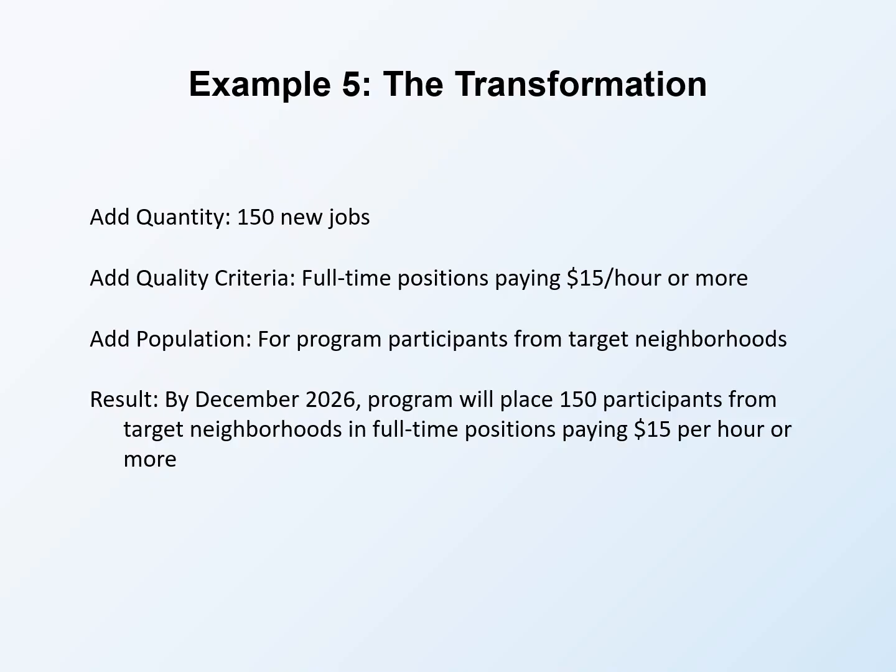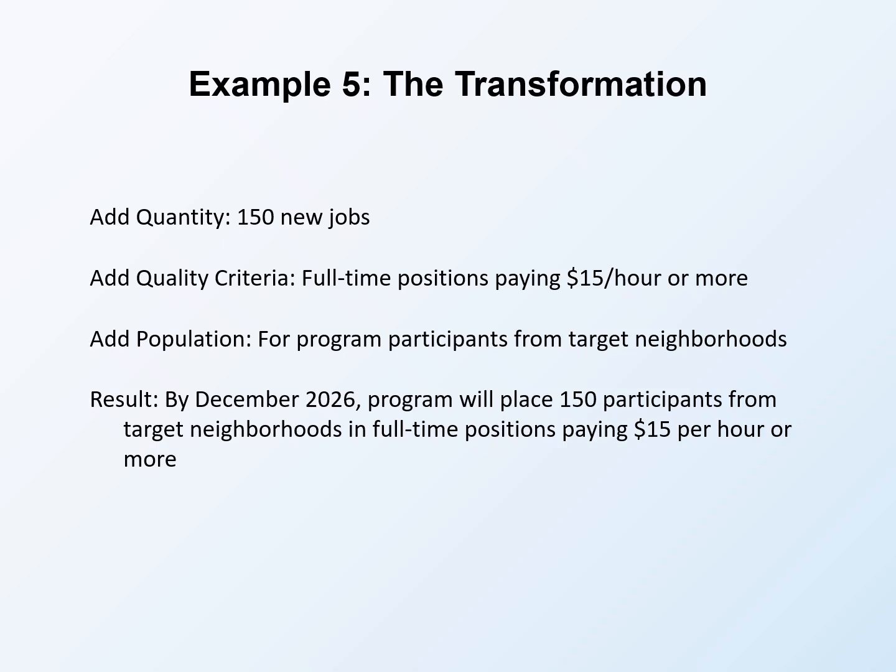Add quantity by specifying 150 new jobs. Now we know exactly how many jobs constitute success. This is countable and verifiable. Add quality criteria by specifying full-time positions paying $15 per hour or more. Not just any jobs, but jobs meeting defined quality standards. This ensures we are counting meaningful employment.